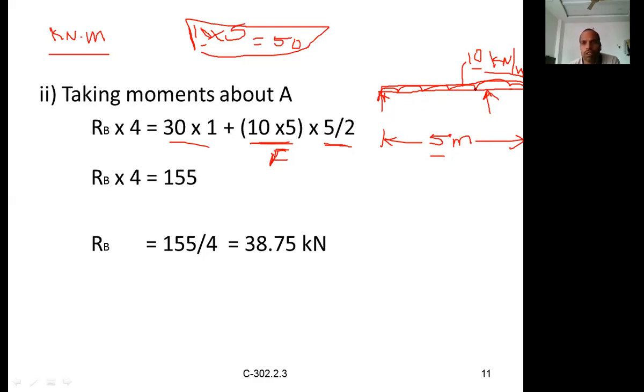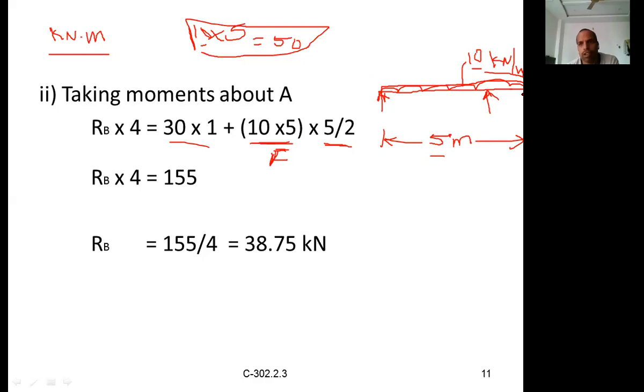So UDL is uniformly distributed. There is no specific point of application. It is entirely distributed per length. But to calculate the moment, we need to know where it acts, the point of application.